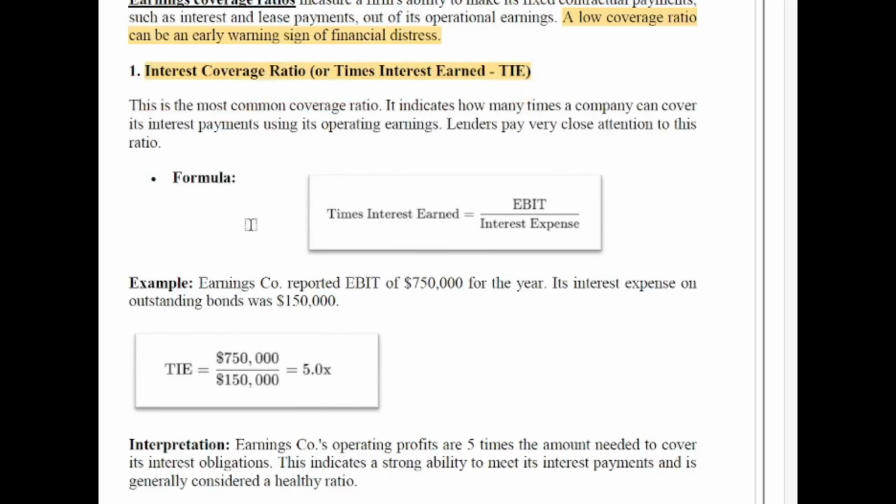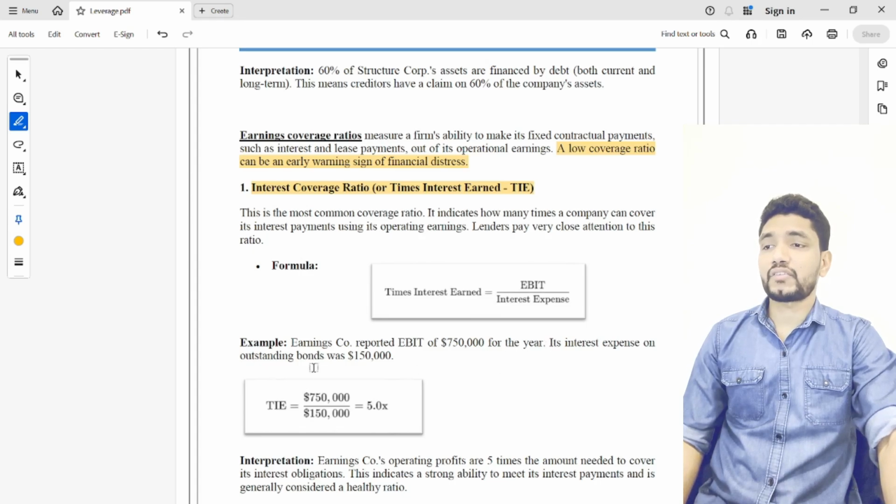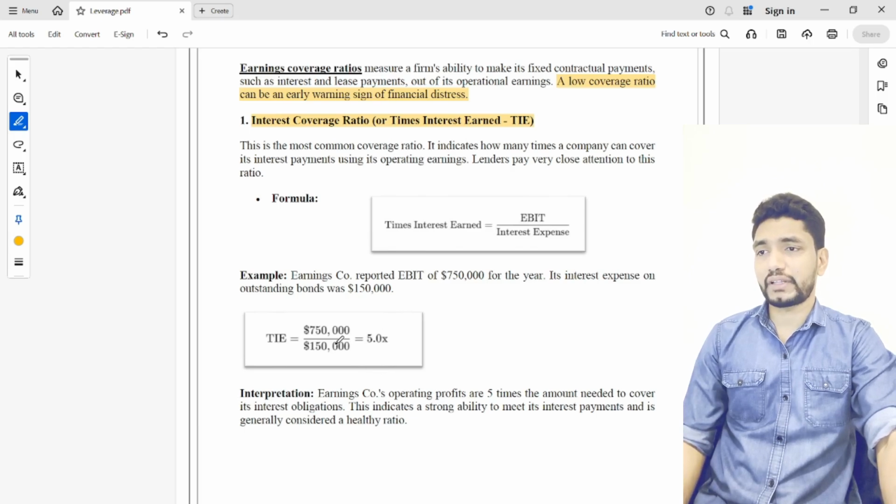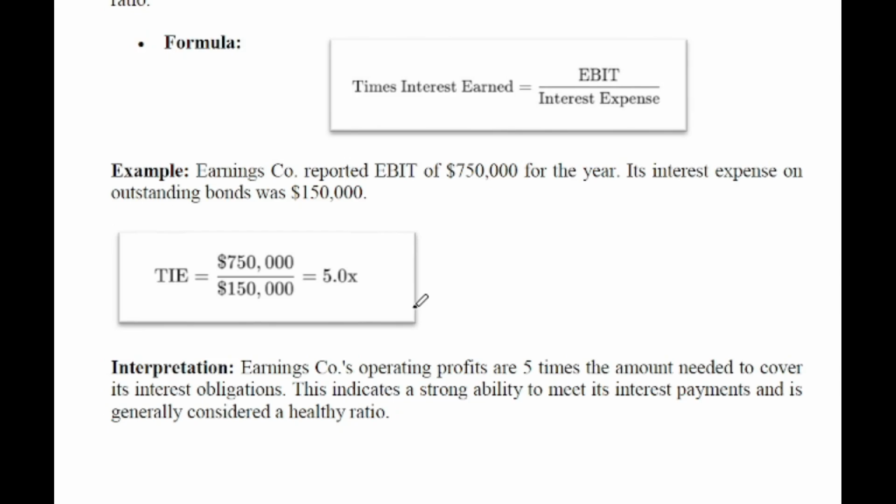So we can go through a case. Here the EBIT reported is 750,000 for the year and the interest expense on the outstanding loan is 150,000. So in this case, the times interest earned is 750,000 divided by 150,000. That means 5 times. So how can we interpret this example? This company's operating profit is 5 times the amount needed to cover the interest obligation.